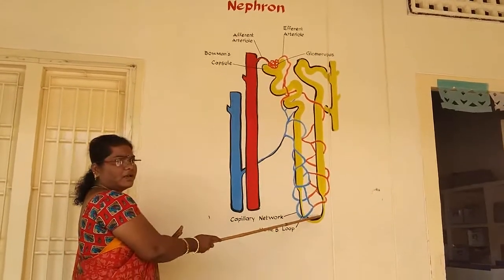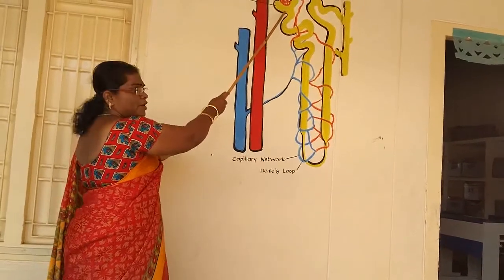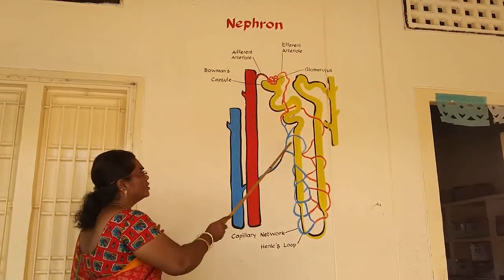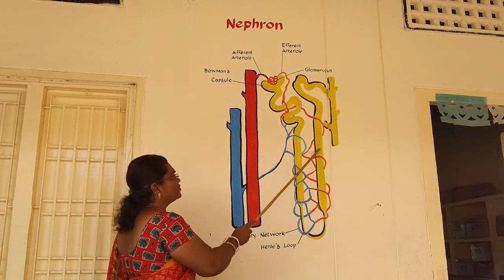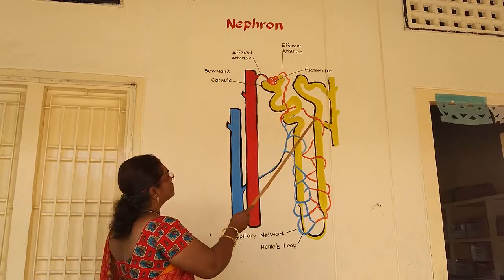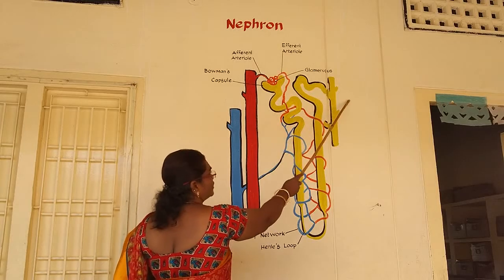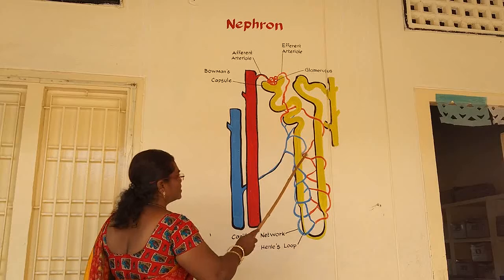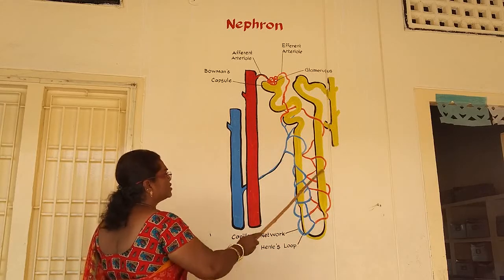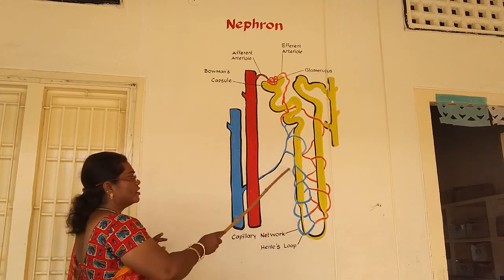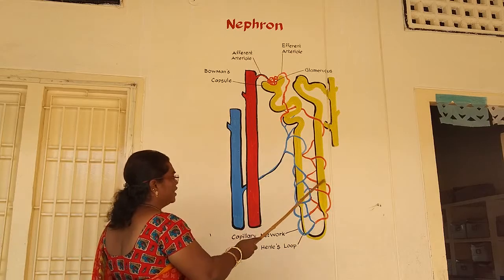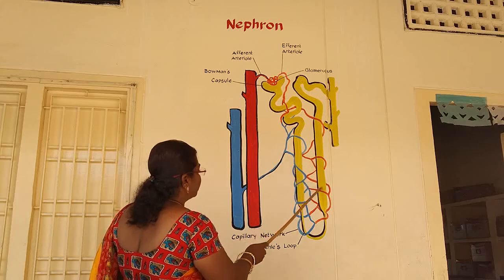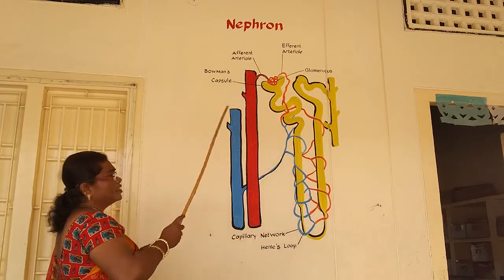The Malpighian body is again divided into two parts: Bowman capsule and glomerulus. The renal tubule has three parts: the proximal convoluted tubule, the distal convoluted tubule, and the loop of Henle. These are the main parts present in the nephron.